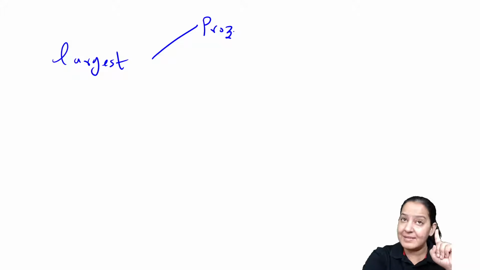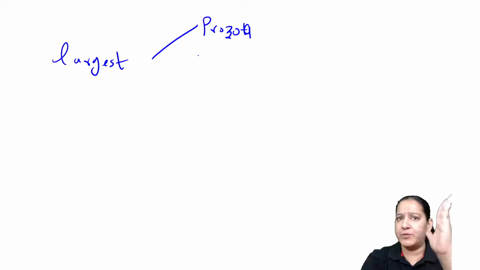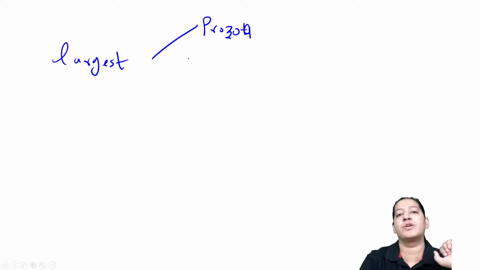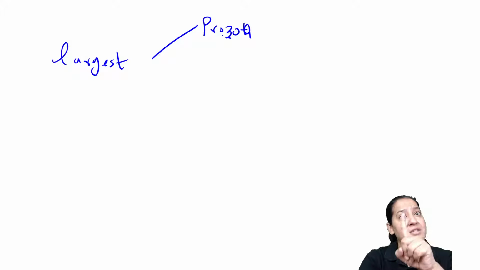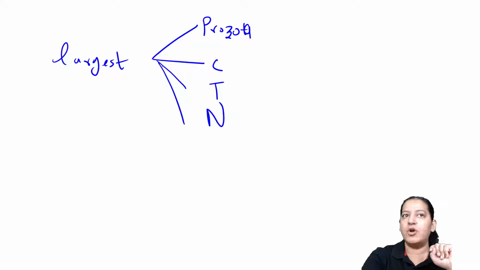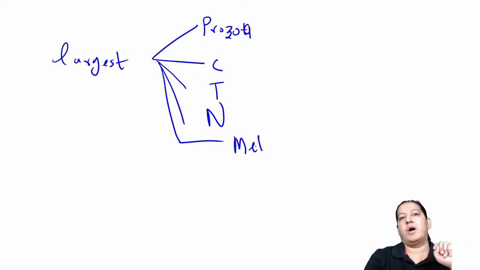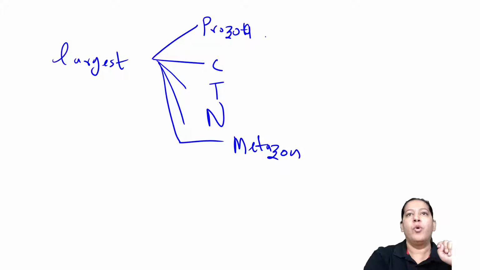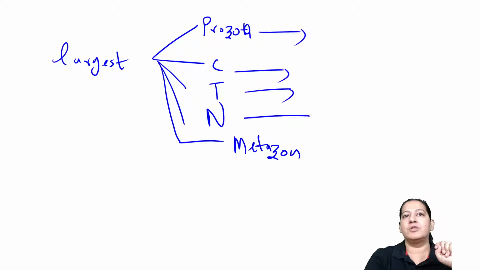Now understand the question properly. You will get all the similar options, सारे largest वाले ABCD option होंगे. You will get confused. I'm asking largest protozoa, largest cestode, largest trematode, largest nematode, and overall largest metazoa. You got my question? So who will tell me the 5 answers?